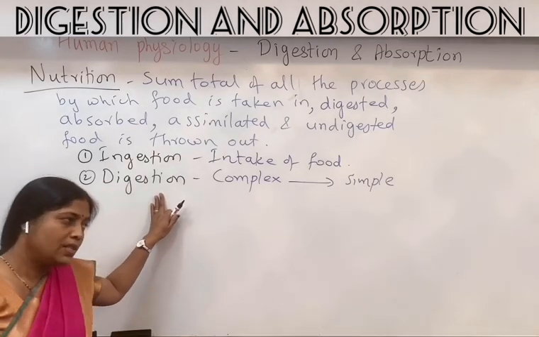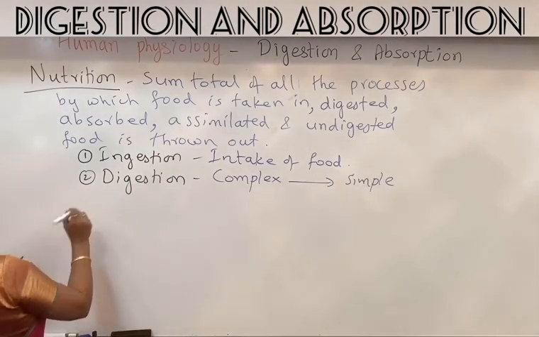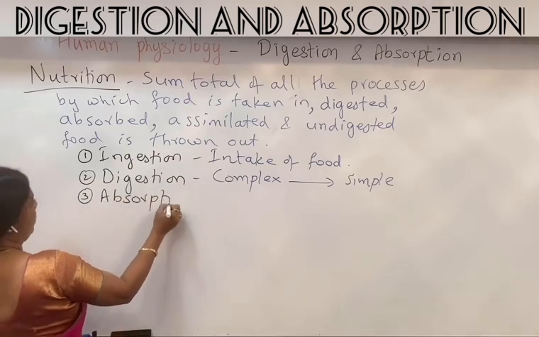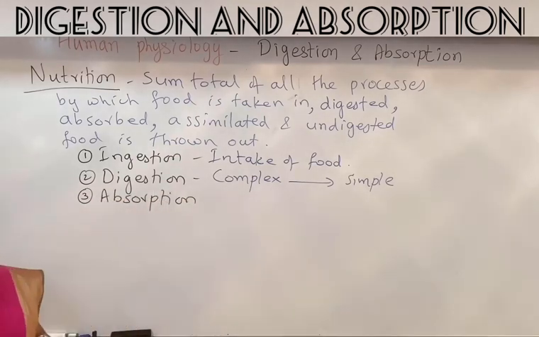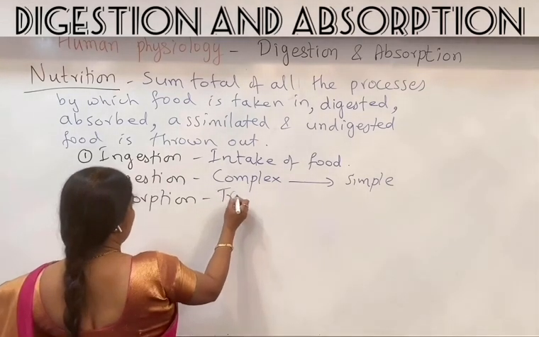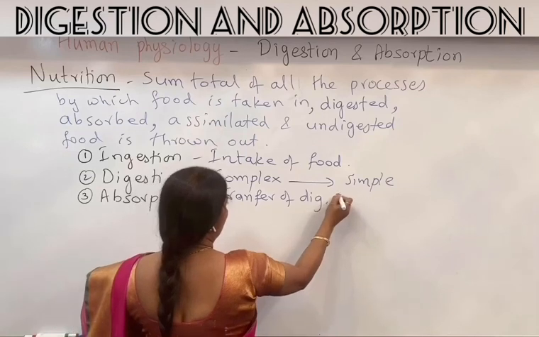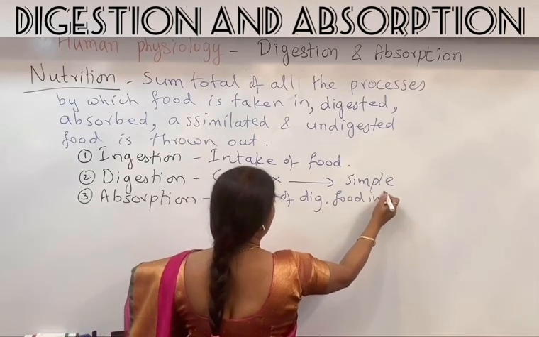Now once it is digested, it is transferred into the blood, and the process is called absorption. So absorption is the transfer of digested food into blood.